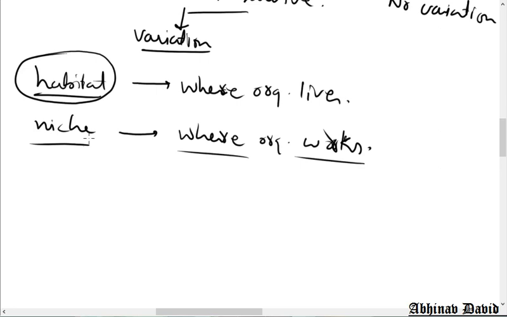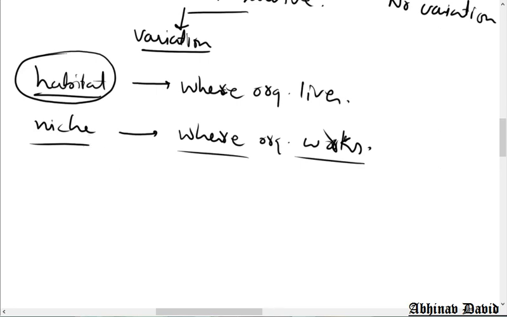Suppose your parents are working. If your parents are working, they are living in their home. But are they working in their home? Many of them may be working from their home nowadays, but then they have their offices and they have their working place. So they go from home to their working place. So working place is the niche and the home is the habitat. I hope this concept is clear.